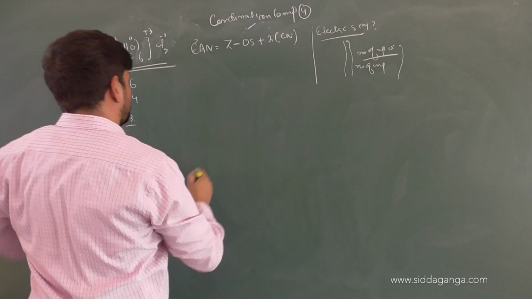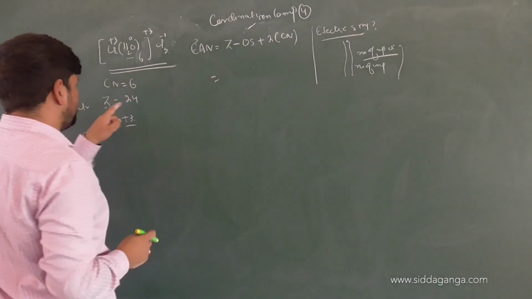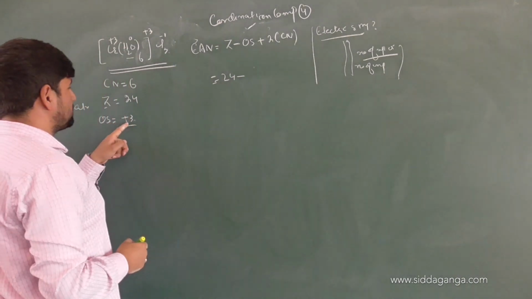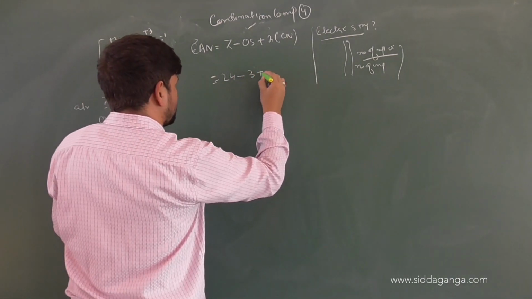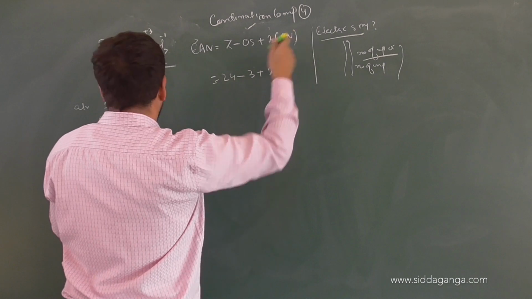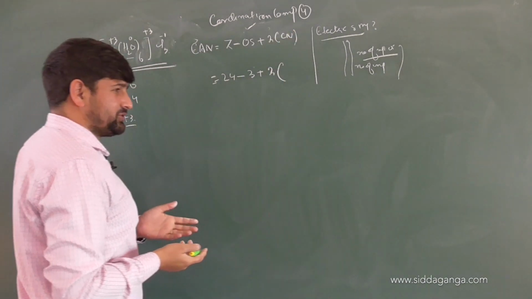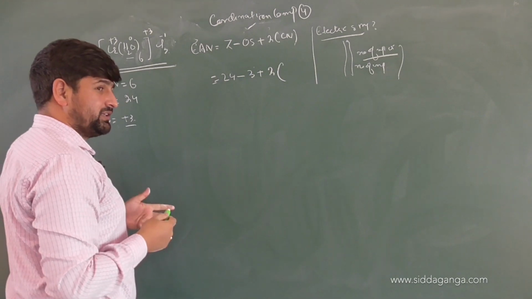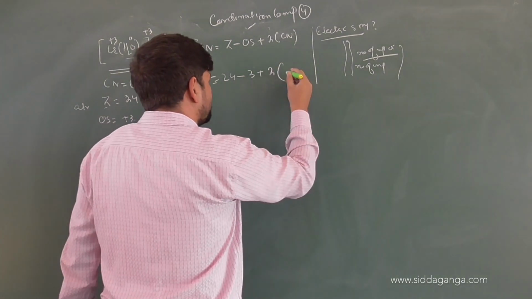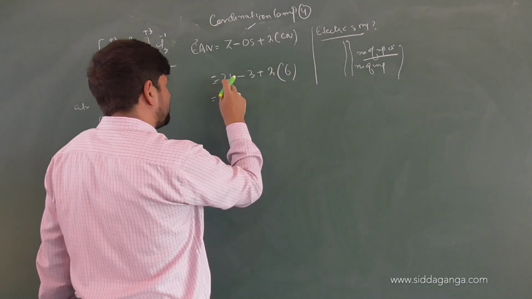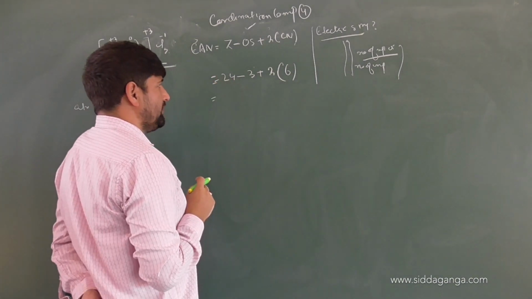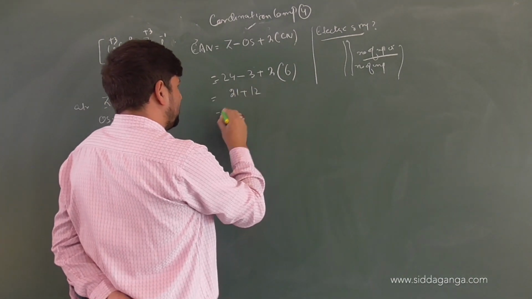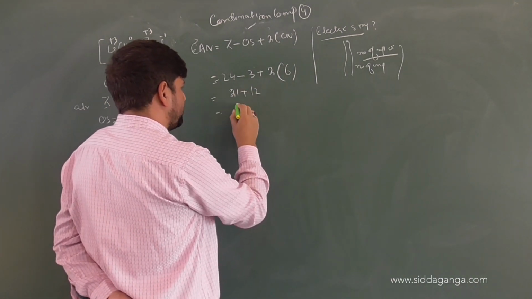Plus 2 into coordination number. We got all things clear. What is the atomic number? 24. Minus, how many electrons has it lost? 3. Plus 2 into coordination number. What is the coordination number here? 6. That is natural, children. 6 ligands will donate how many electrons on the whole? 6 pairs. That means total electrons will be 12. So 2 into 6 makes it 24 minus 3, 21, plus 12, that will be 33.